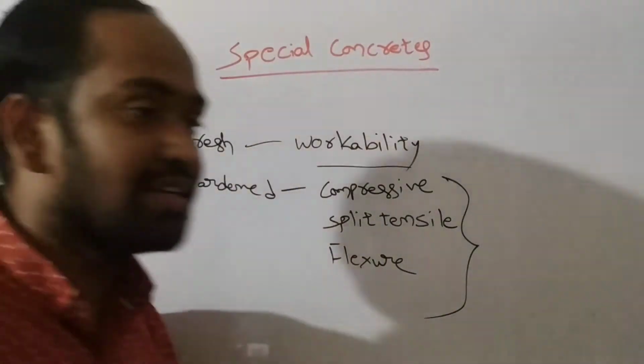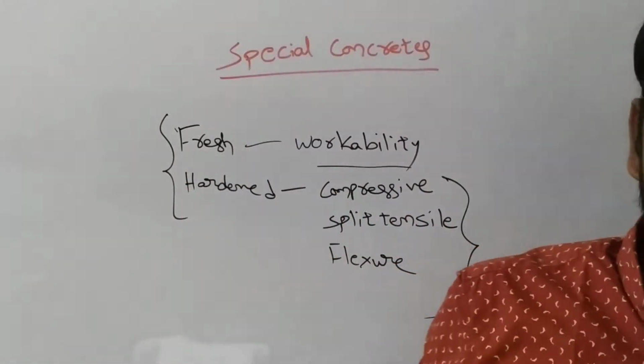So these are all the things about concrete that we have been seeing till now.